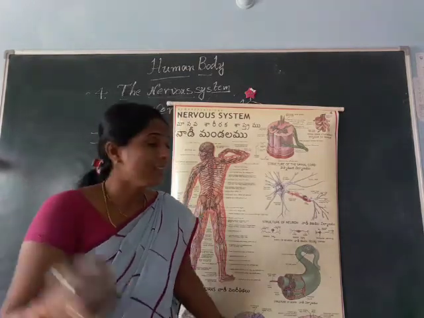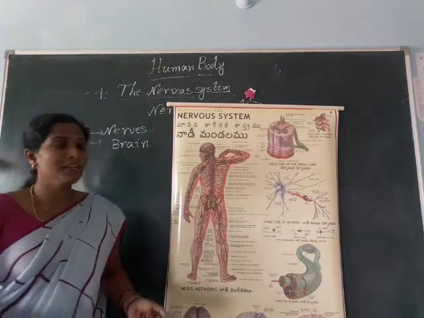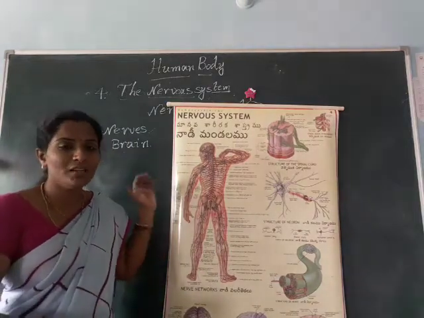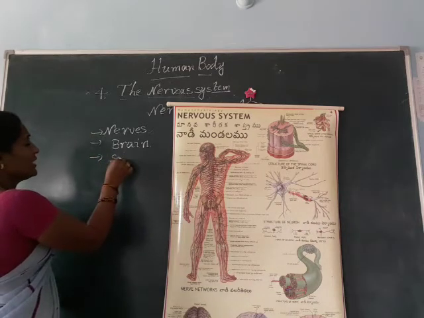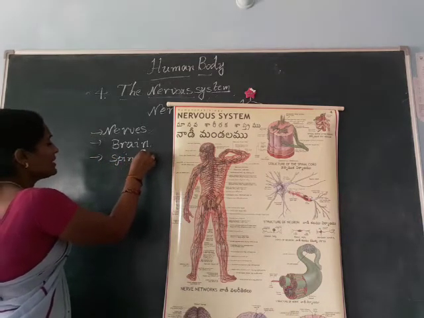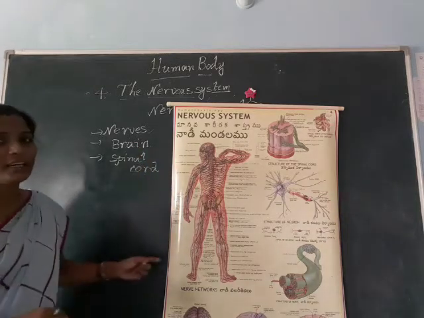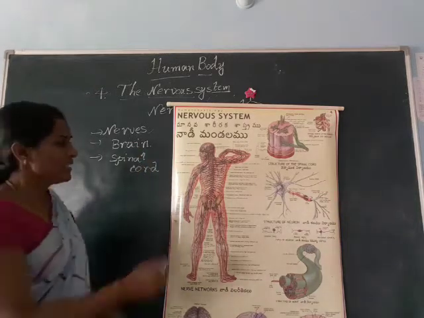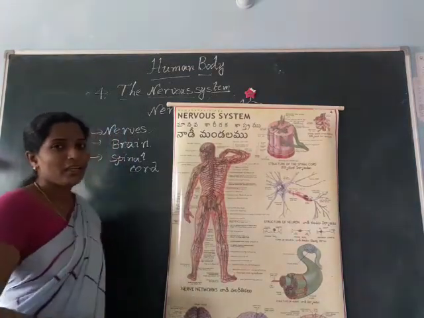And also in this nervous system, the spinal cord can participate. It can also do some favor for the nervous system. Okay, nerves, brain and spinal cord. These are the main organs which participate in the nervous system. See, this spinal cord is attached to the brain only.